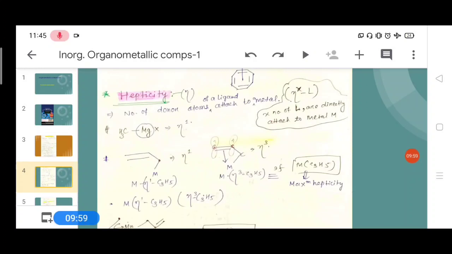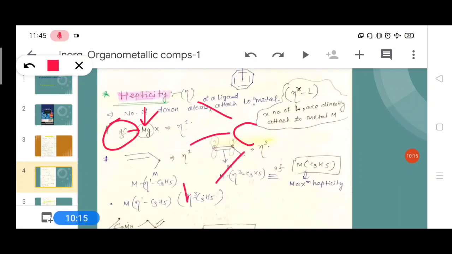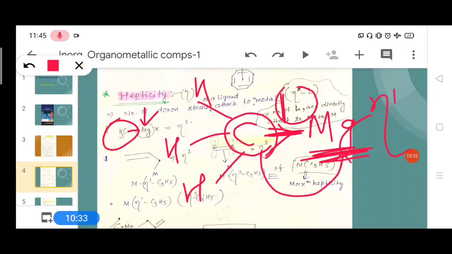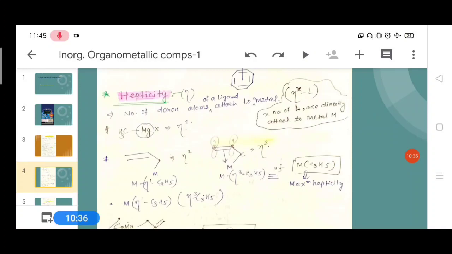In CH3MgX, the hapticity is 1, because with the metal atom magnesium, how many donor atoms of the ligand are directly attached? The ligand is CH3, which has one donor atom. This carbon atom is directly bonded to magnesium. Hence this one bond is attached to the metal. Only one donor atom is attached directly, hence its hapticity is eta 1.